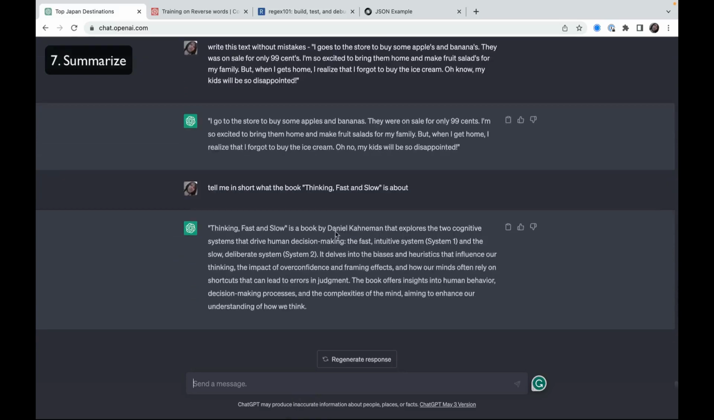And ChatGPT knows this book very well. It knows the author and it knows what it's about. So, about two systems, and you can also ask ChatGPT to provide more information if you need it.